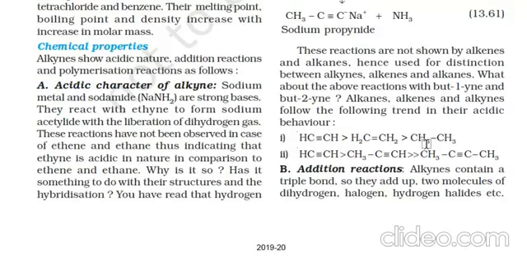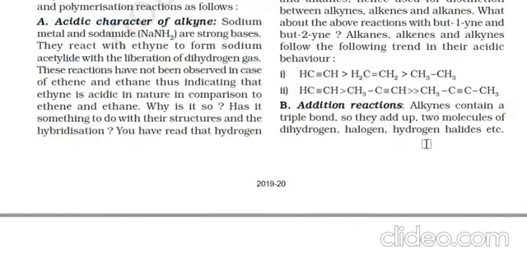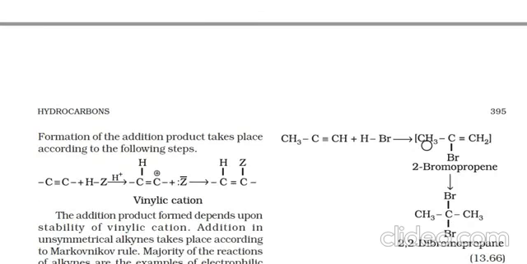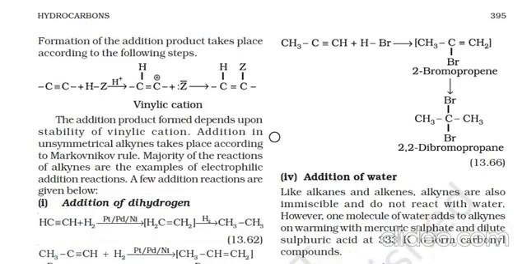Next, addition reactions. Alkynes contain a triple bond, so they add two molecules of dihydrogen, halogens, hydrogen halides, etc. Formation of the addition product takes place according to the following steps.